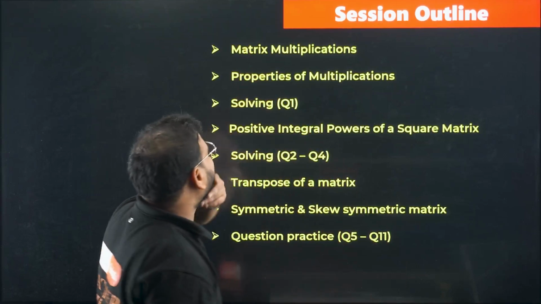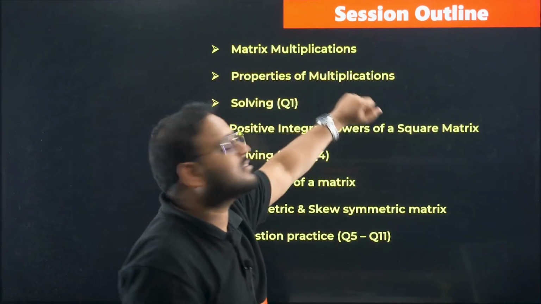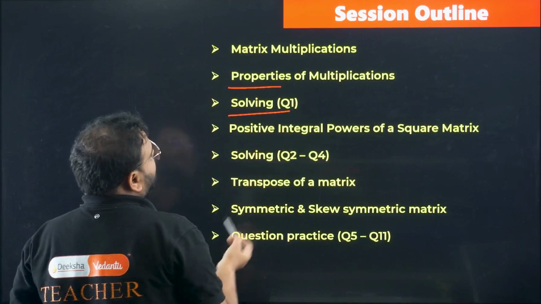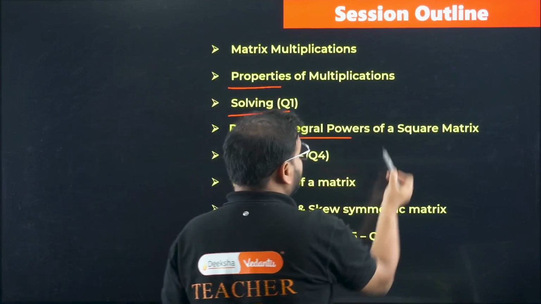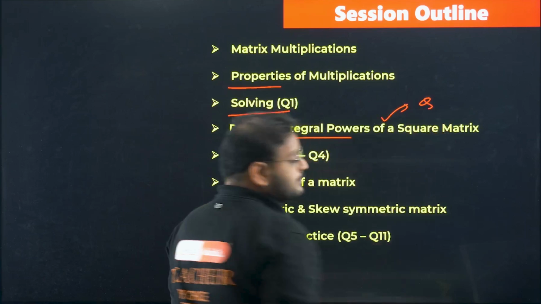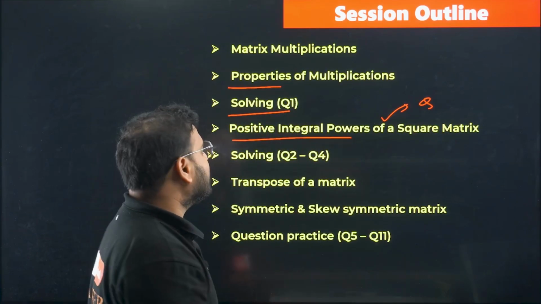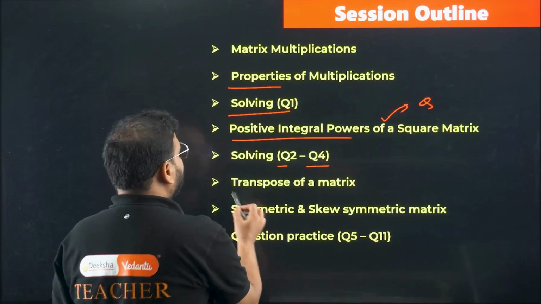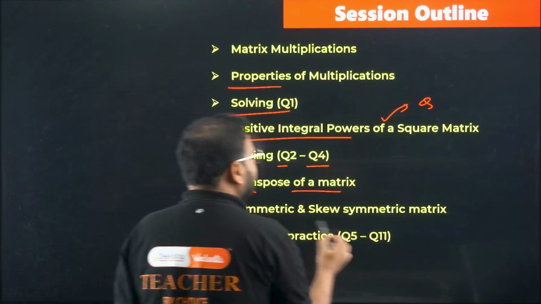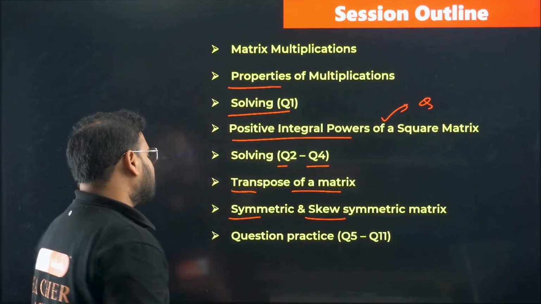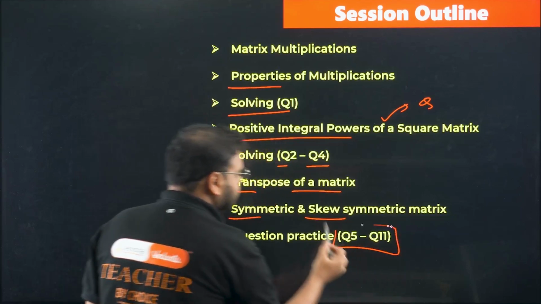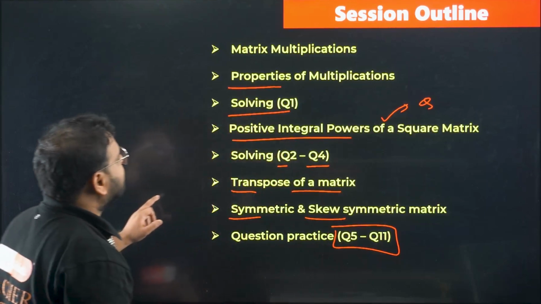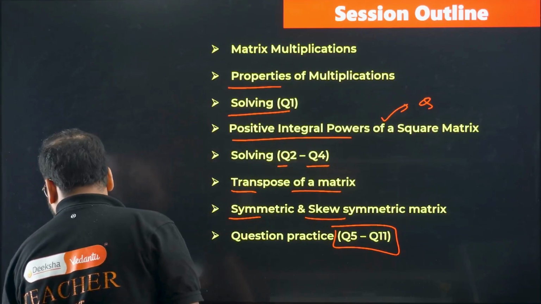So if you see the session outline, we start with matrix multiplication, we go to the properties, next moving to question number 1, then we go to positive integral powers. There are a lot of questions coming in this way. Looks very simple, but there are a lot of questions coming from this topic. Then we solve question number 2 to question number 4. Transpose of a matrix, we go ahead and learn that, and next we have definitions of skew symmetric and symmetric matrix, and next is the practice from 5 to 11. This is clear? Okay, I'll give you a homework also. There will be a homework also. This is the session outline. Now let's start the session itself.